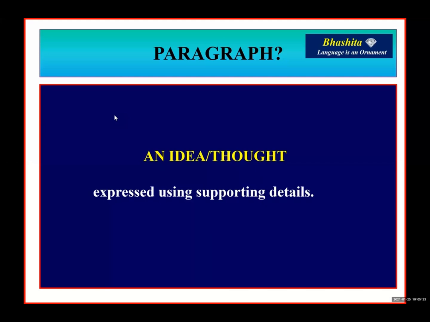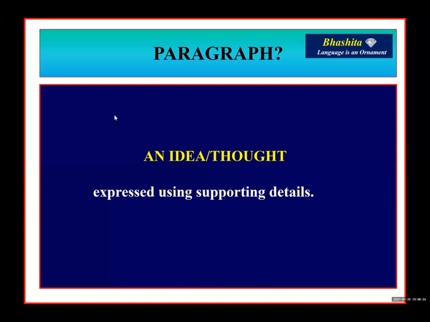So this is a plan of action before you write something on paper. But I have seen many students, while writing a paragraph, without any plan of organization, put every idea on the paper in an unsystematic manner, which creates a lot of confusion for the reader. So my dear students, today we are going to discuss how to write a well-organized paragraph.